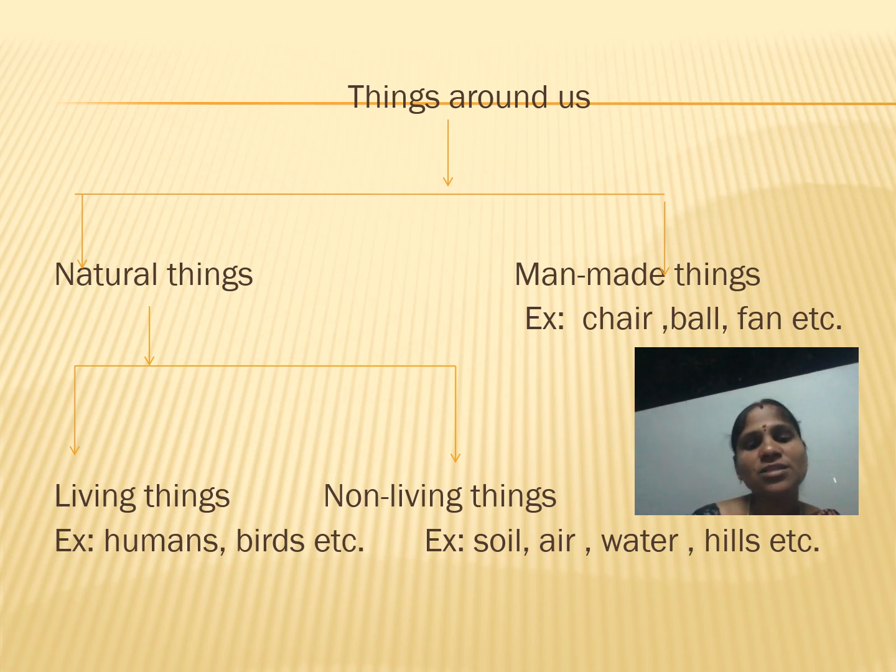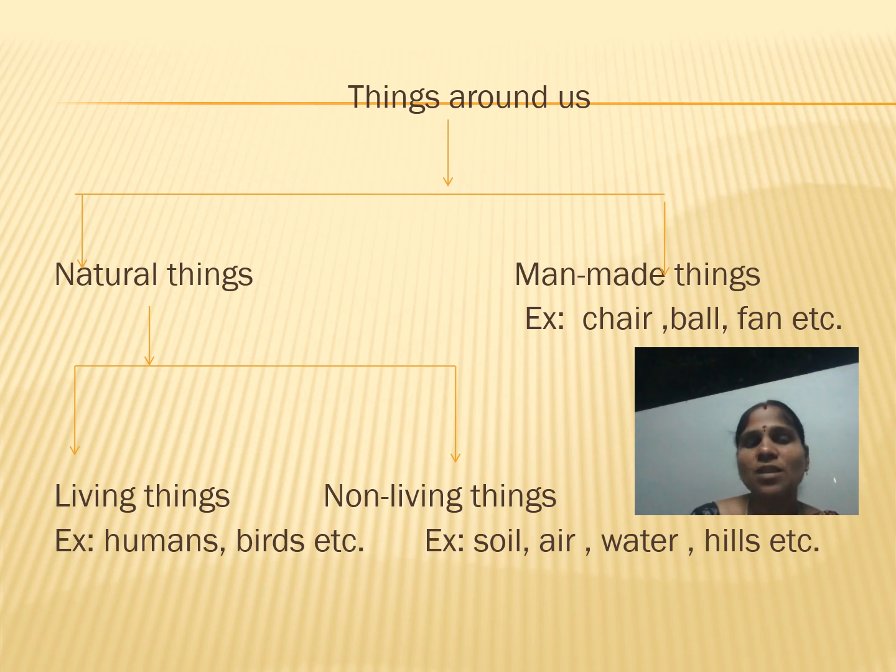The natural things can be segregated into two categories: living and non-living things. Living things means the things which are alive, for example, humans, birds, plants, animals, insects.